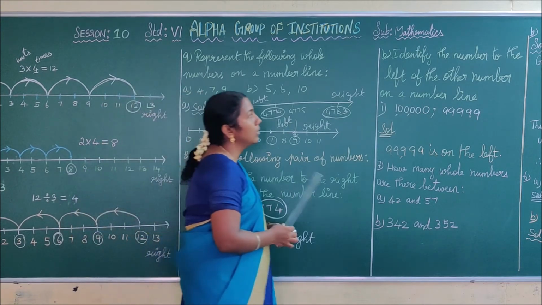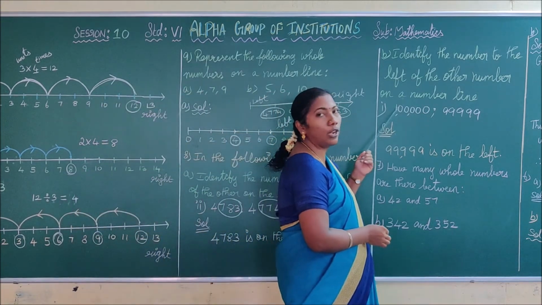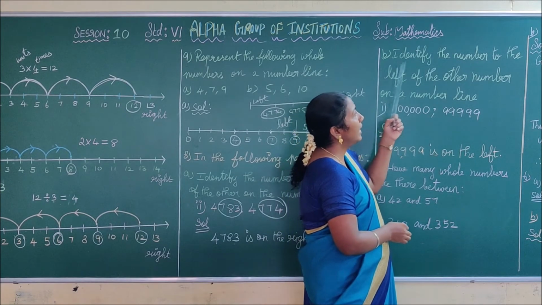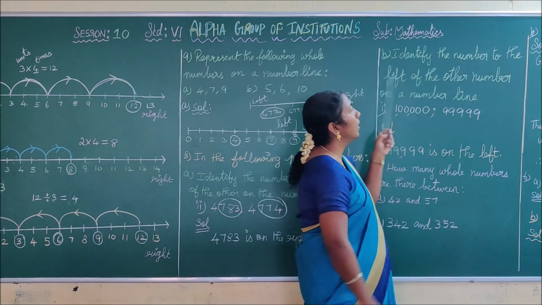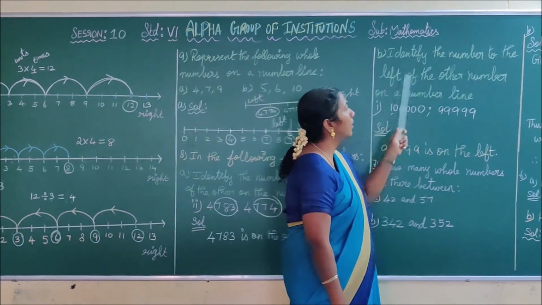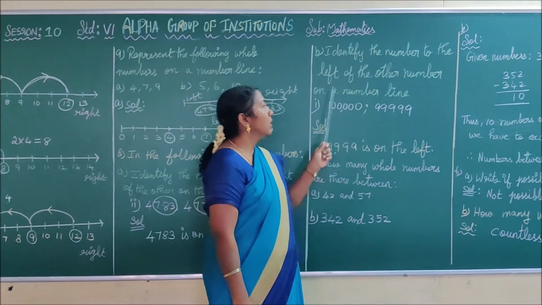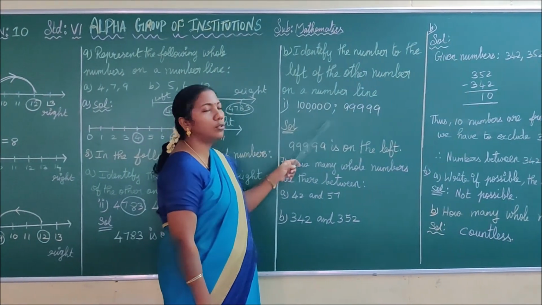See the next one. The next question is about the left hand side only. See the question. Identify the number to the left of the other number on a number line. Okay. The subdivision 1 and subdivision 2 is your homework.